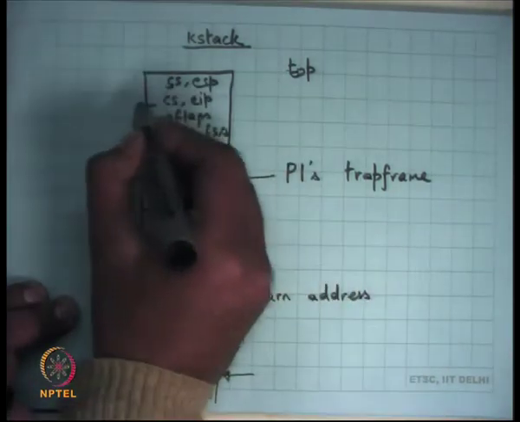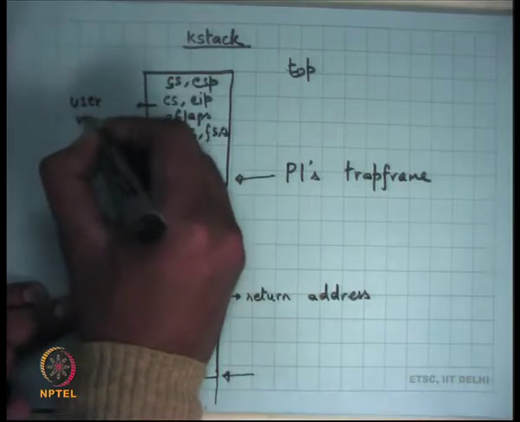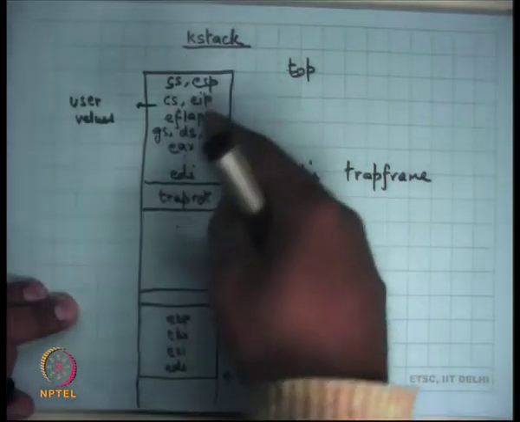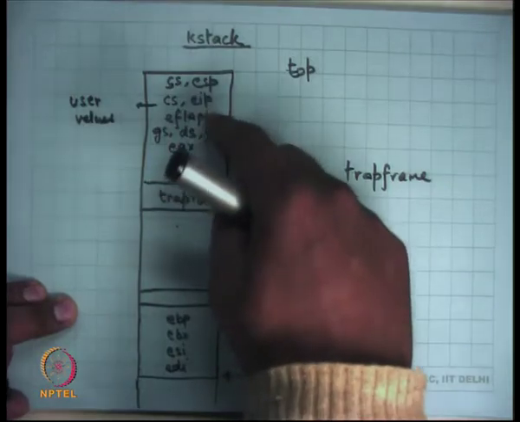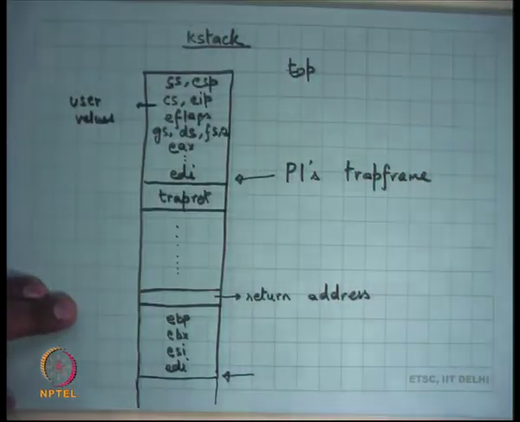So these are user values. If you want to return from here, you're just going to pop these values and call iret, which is going to pop the last 5 values, and you're going to resume back in your user mode, and we've seen this before.